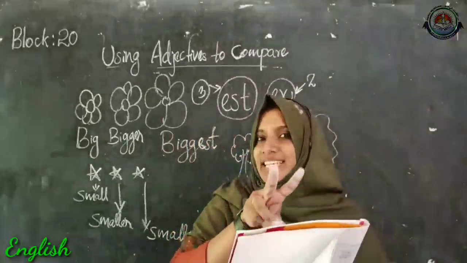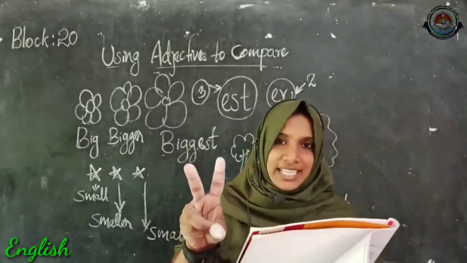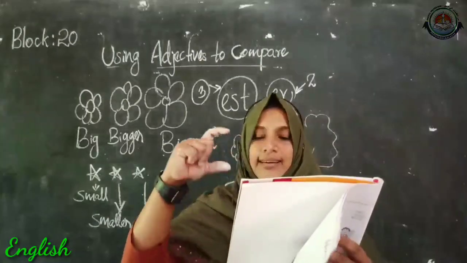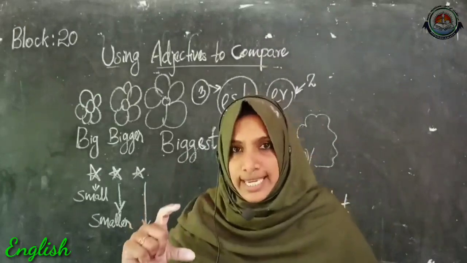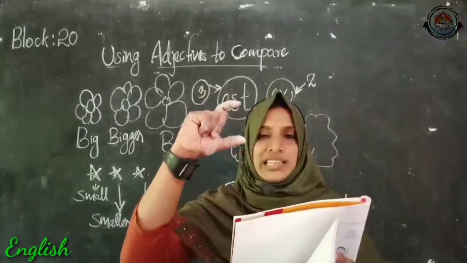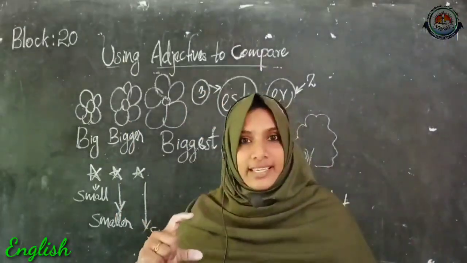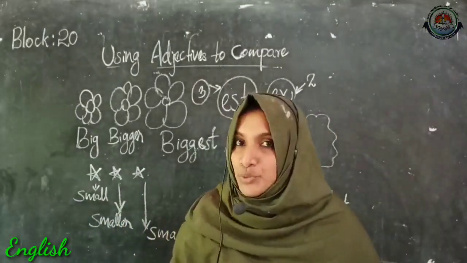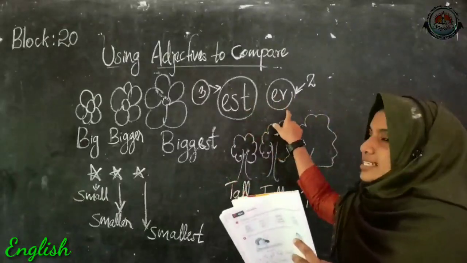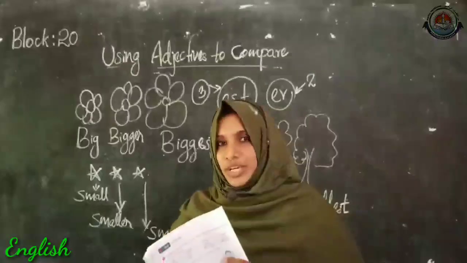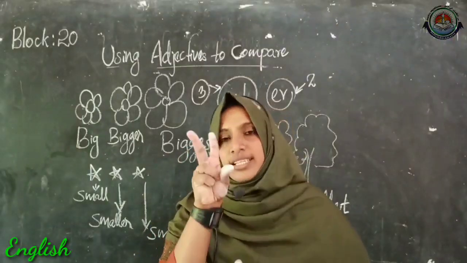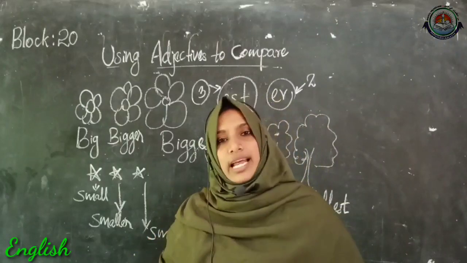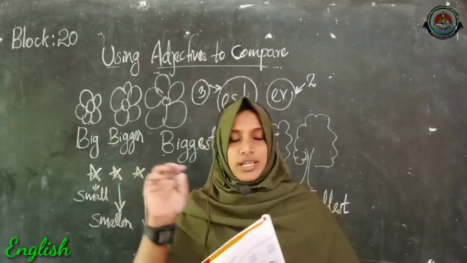And if there are three nouns, means if there are three things that you can see from the next column, there is a pencil, pen and a ruler. A ruler means a scale. So when we compare those three things, the ruler is the longest of all. So here we have used this est to the adjectives. Okay, so when we compare two nouns, we are adding er, and when we compare three nouns, we are adding est to the adjectives.